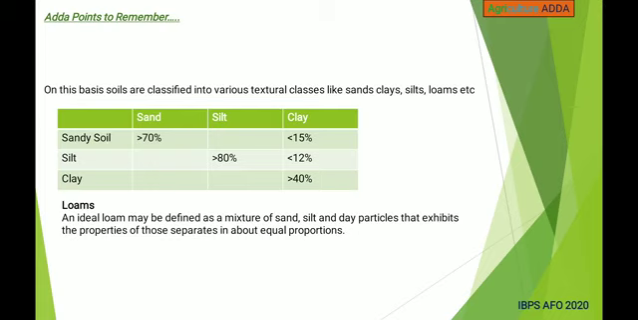Sandy soil means more than 70% of sand will be there and less than 50% clay material will be there. And for silt, it's more than 80% of silt and less than 12% of clay. And for clay soils, it should be around more than 40% of clay.